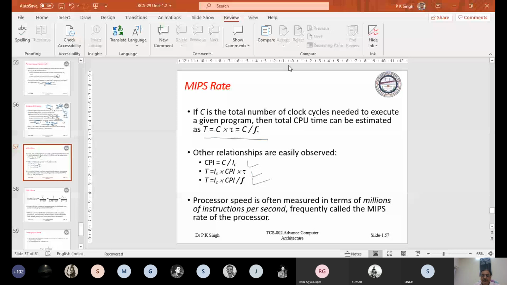Now, if you know that your processor can execute IC instructions in T seconds, then you can find the number of instructions per second.